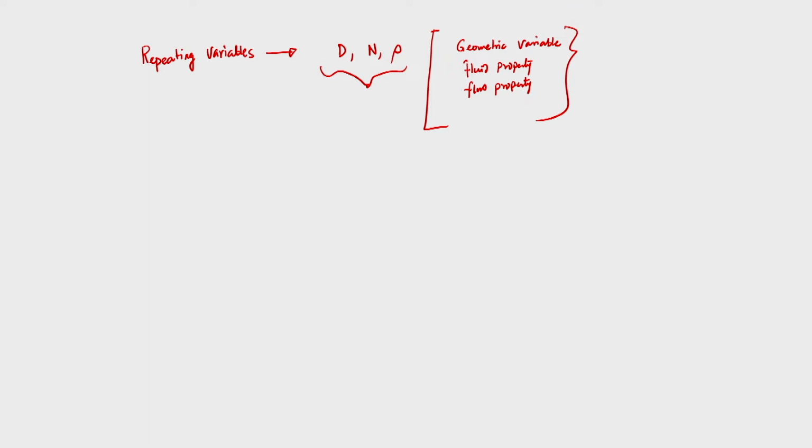What is the next step? Then the first pi term can be expressed as a product of these repeating variables. If I recall step number 4, suppose I would like to have the first pi term, pi 1. This first pi term can be expressed as a product of repeating variables, each raised to an unknown exponent.